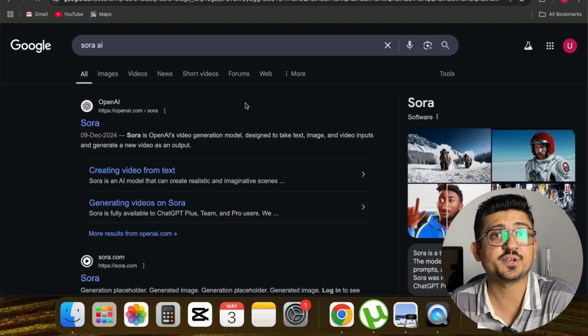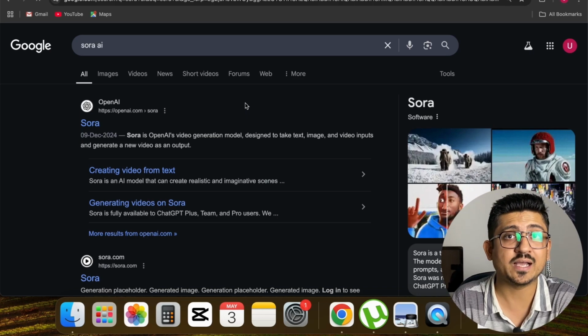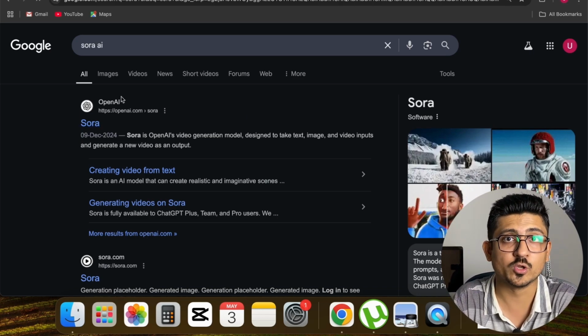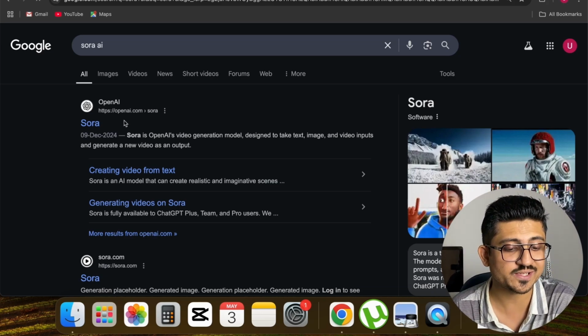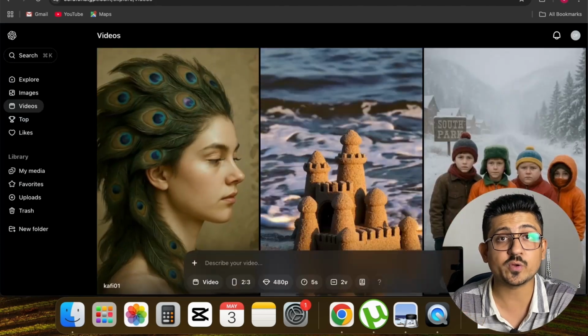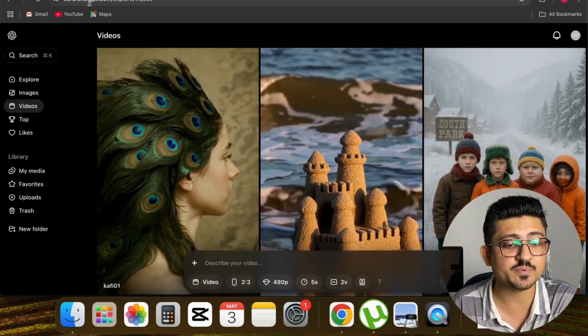Alright guys, as you can see, I'm on my laptop right now, and from here I just go to Google and type Sora AI, so you can easily navigate to the tool. After typing that, I can see the first link says openai.com/Sora. You can access the tool from here, and you can also access it from sora.chatgpt.com.